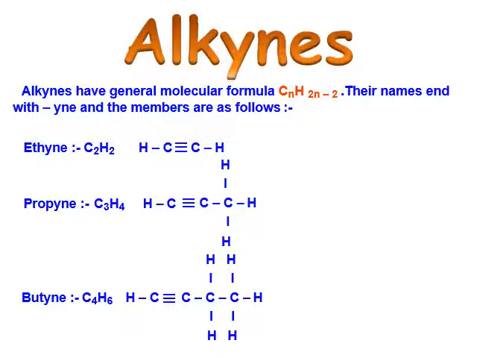Third group is alkynes. Alkynes have general formula CnH2n minus 2, where n is the number of carbon. Their names end with yne, and the members are ethyne, C2H2, propyne, C3H4, butyne, C4H6.